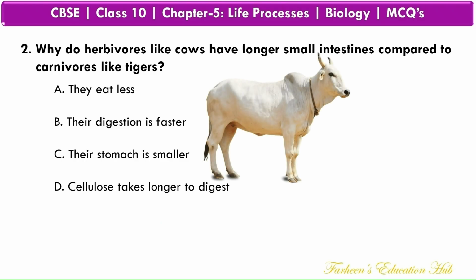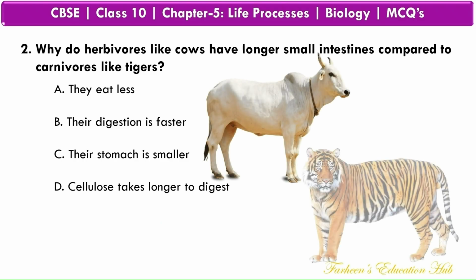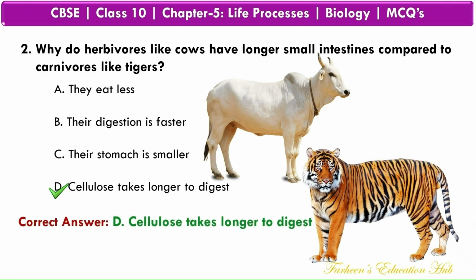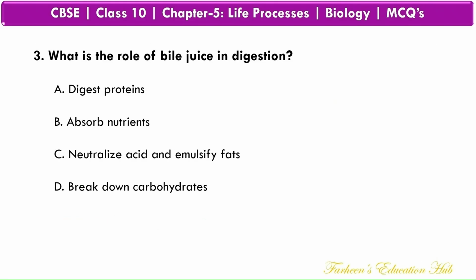Why do herbivores like cows have longer small intestines compared to carnivores like tigers? Correct answer: D. Cellulose takes longer to digest. As herbivores eat plants that have cellulose, it takes more time to digest.